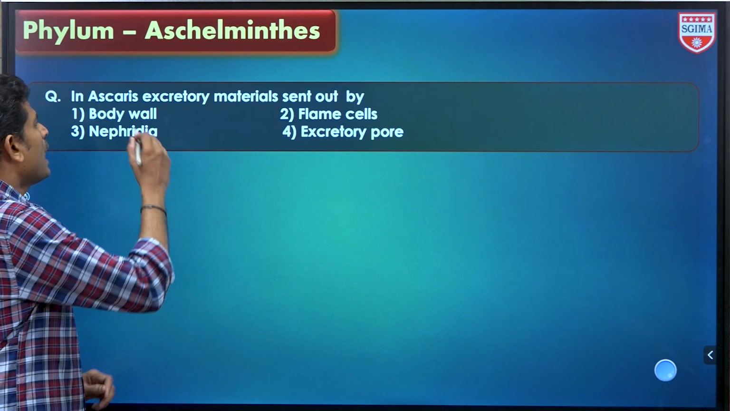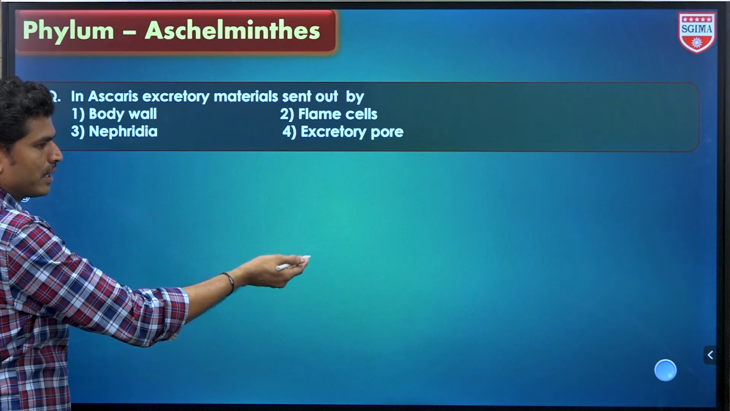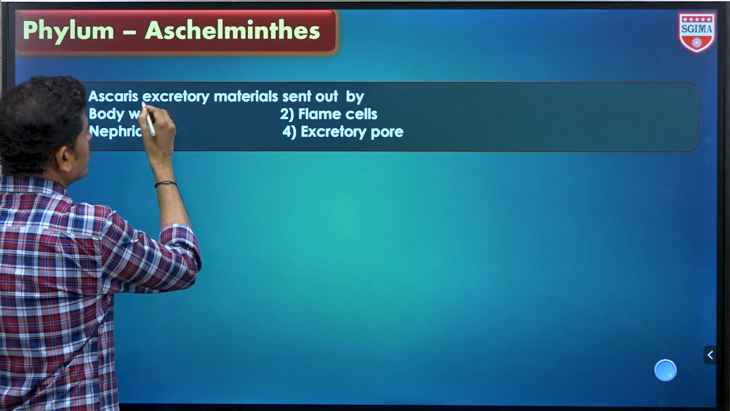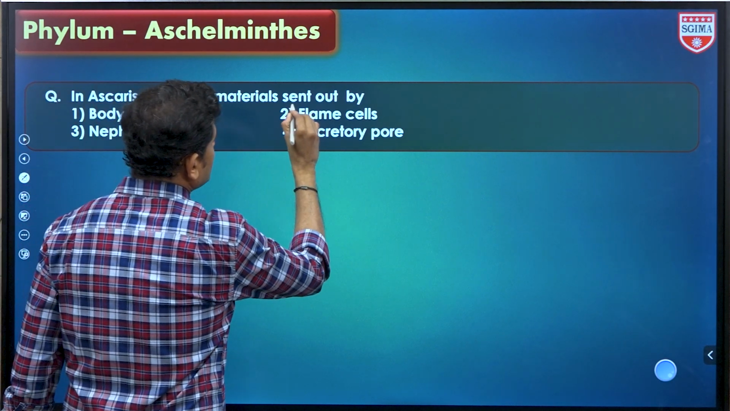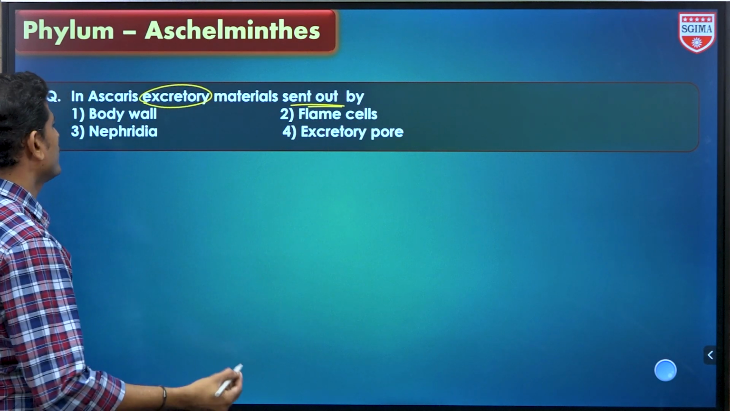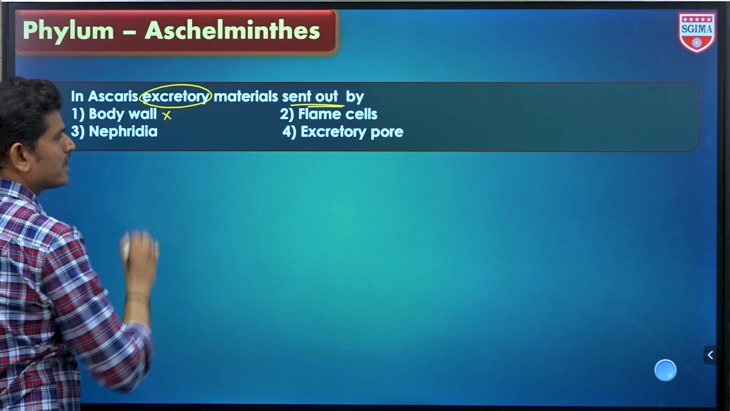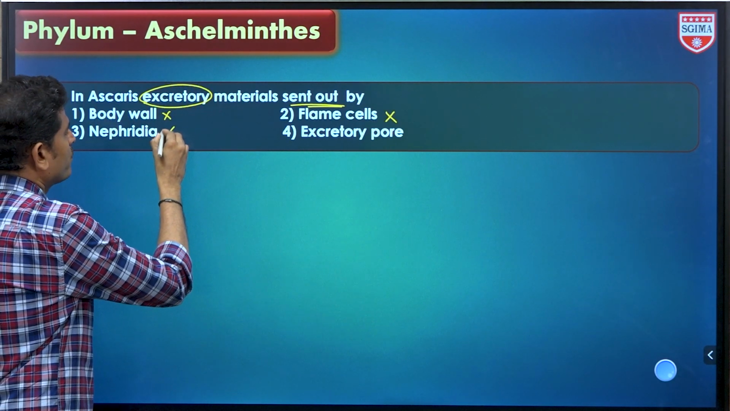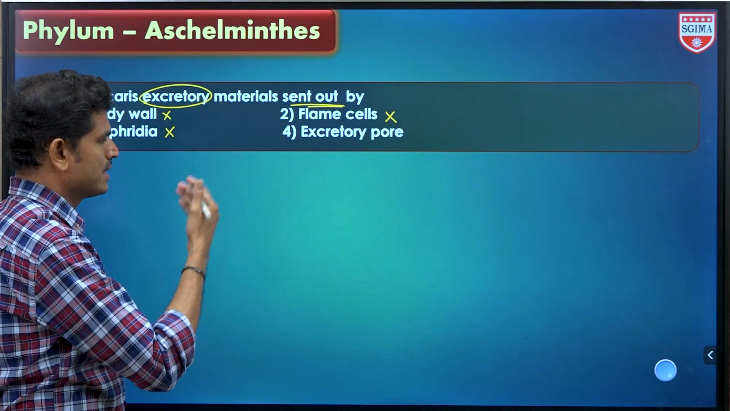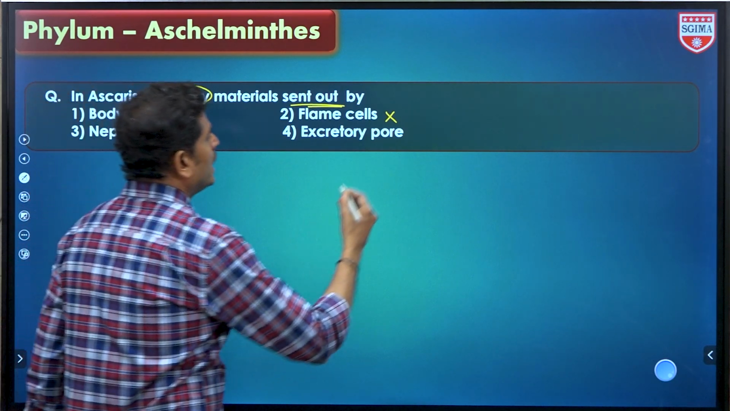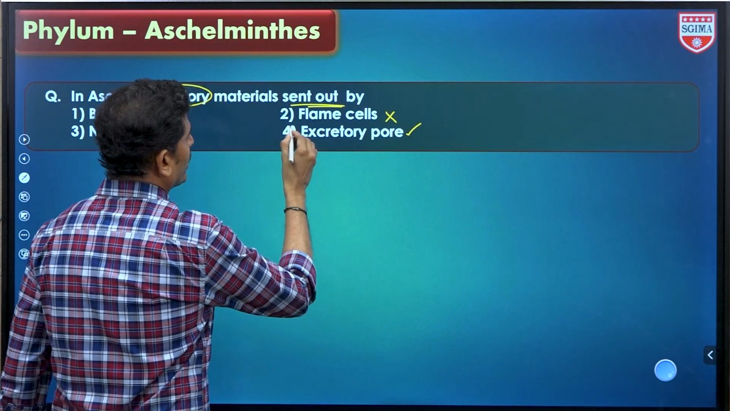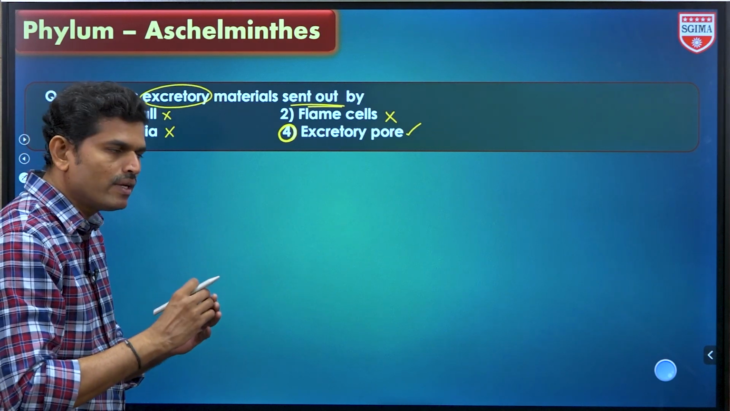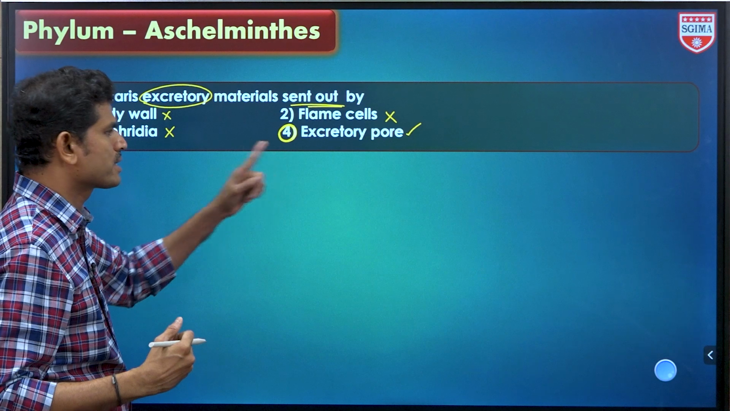Yes, in Ascaris roundworm it is, अभी तक हम जो diagrams दे दिया ना, वही Ascaris का. Excretory material is sent outside of the body by which one? Body wall. Body wall नहीं है, गलत है. Next, flame cells. Flame cells है तो flatworms में है. Next one is nephridia. Nephridia भी नहीं है, Annelida and other organisms में nephridia हम observe कर सकते हैं. इधर excretory tube and excretory pore. Excretory tube collects the waste from the entire body cavity and that will be eliminated from the body through the excretory pore. Okay,